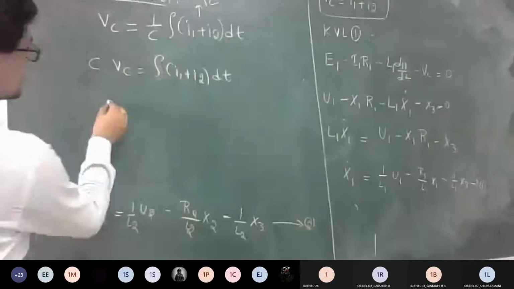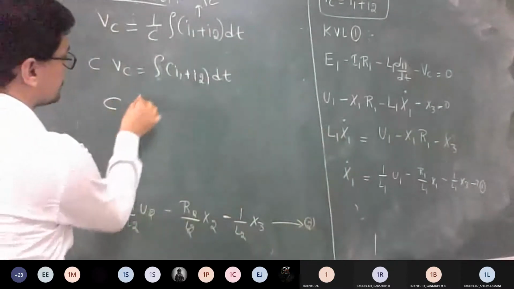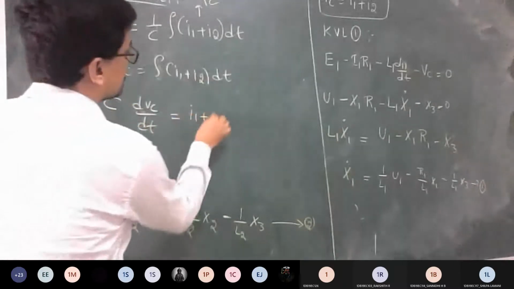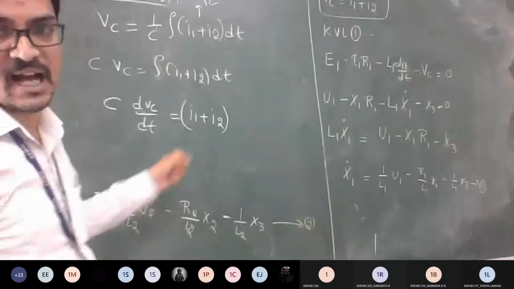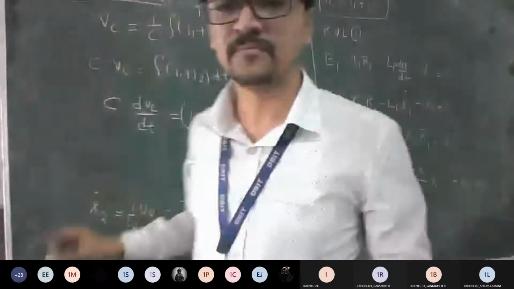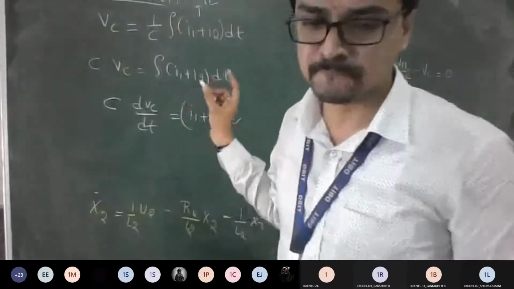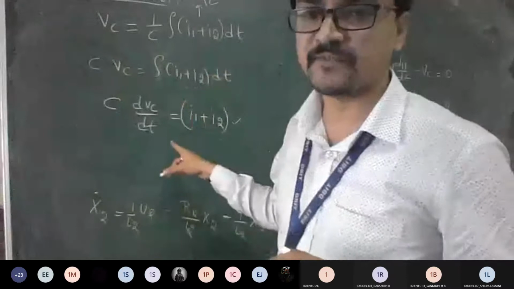So if you do differentiation, C is kept constant, right guys? It becomes C dVc by dt is equal to I1 plus I2. So this is how we got it yesterday: I1 minus I2 is nothing but C times dVc by dt. Am I clear? Is it okay? Yes, sir. Good.